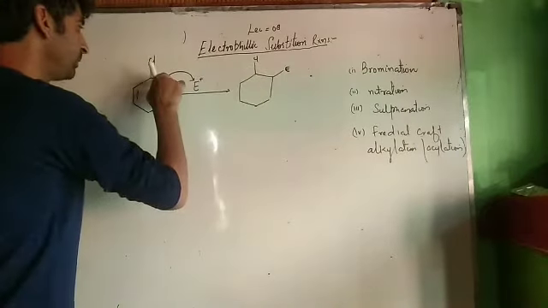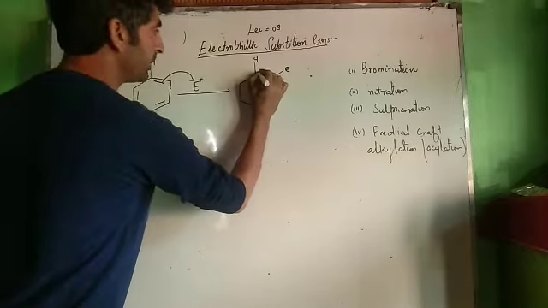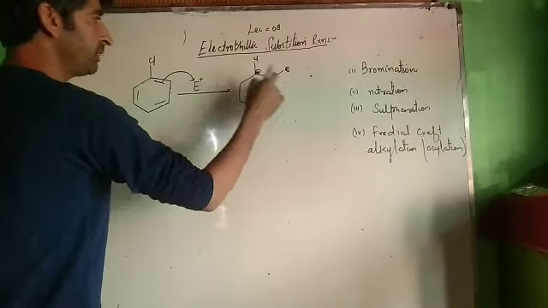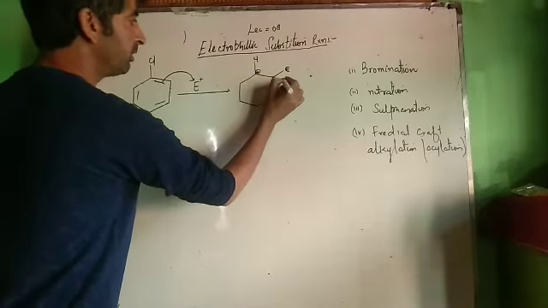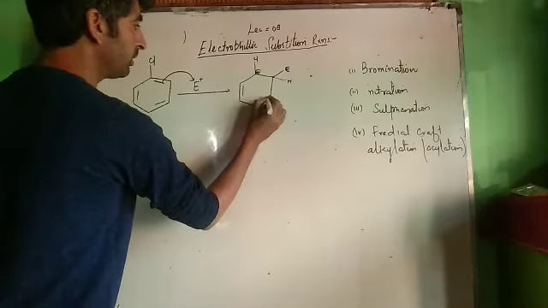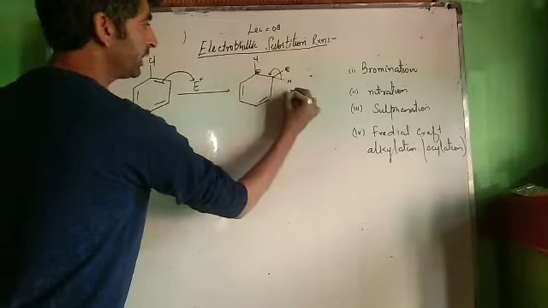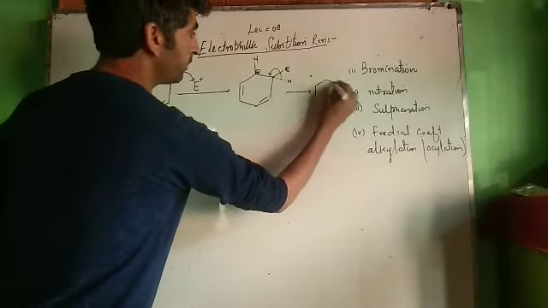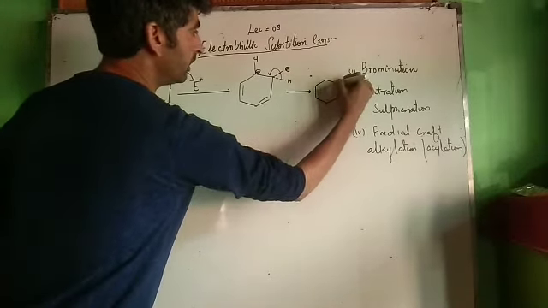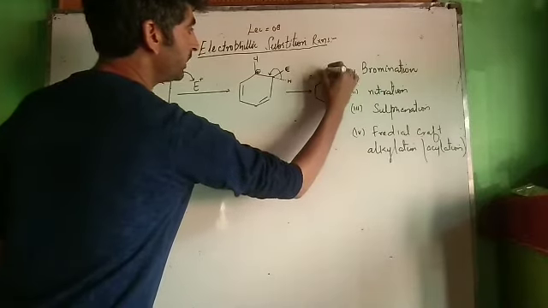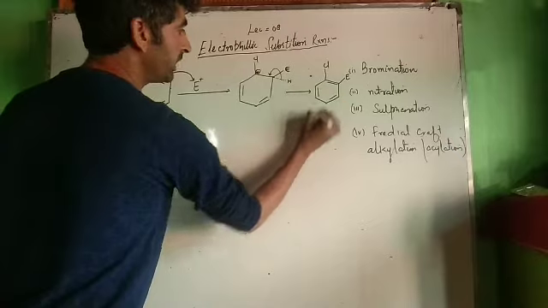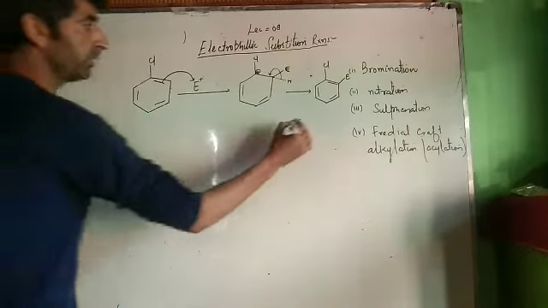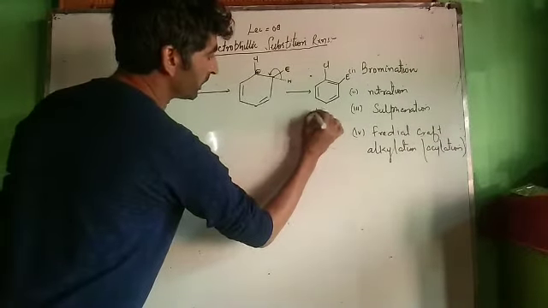Now see, if this bond breaks towards this side, this becomes positively charged. Now what happens? Every carbon atom of benzene ring contains hydrogen atom. Now lose this hydrogen atom. After the loss of this hydrogen atom, we can regain aromaticity. We can get the product. This is our electrophilic substituted product. Now the double bond is created over here. Aromaticity has been regained. This is our one product. This is called ortho product.